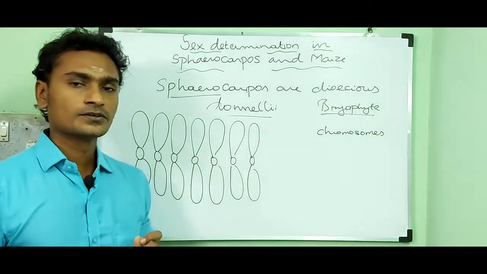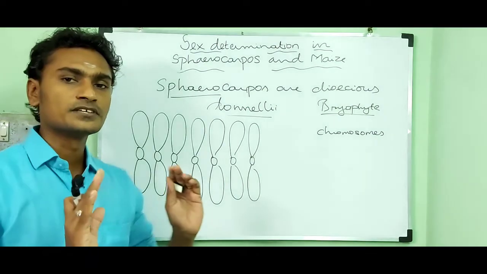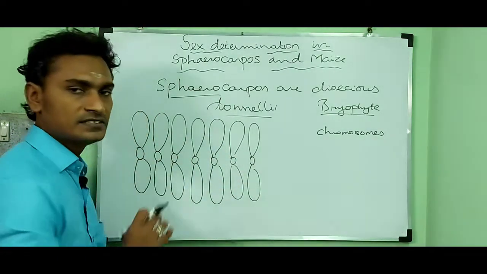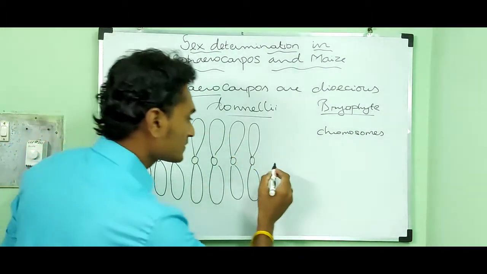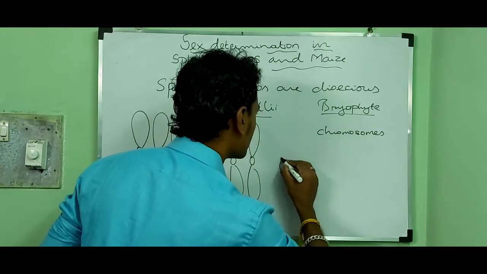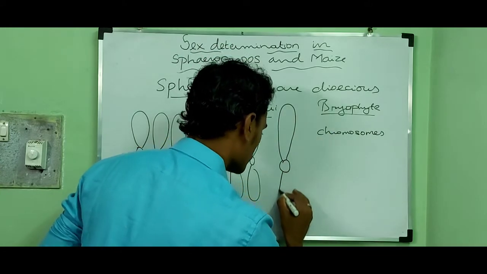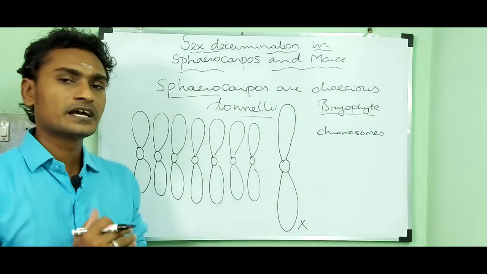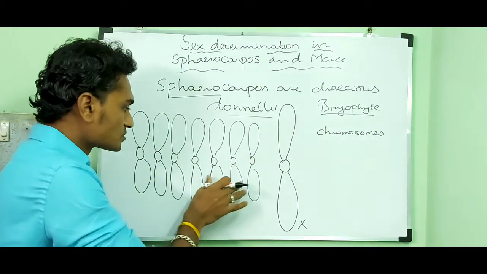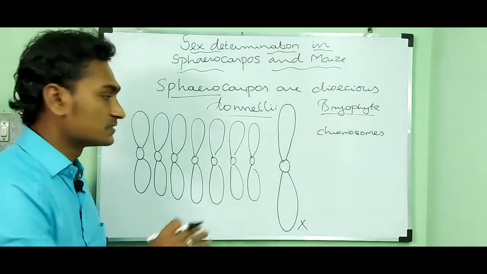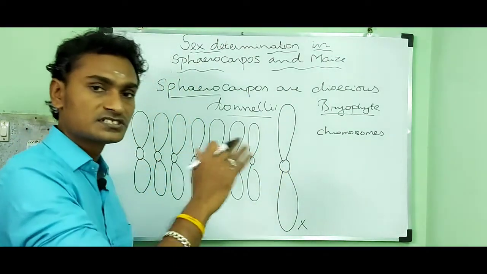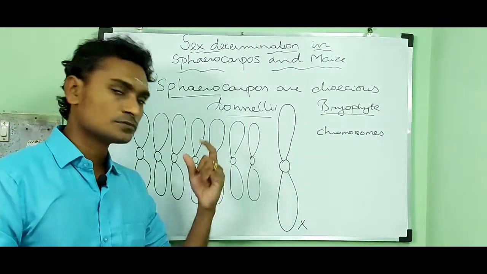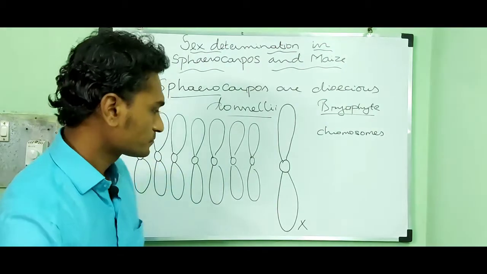Okay. So, consider it is a female gametophyte. 7 autosomes are similar in size and shape, but the 8th chromosome is larger in size when compared to the other 7 autosomes. So, that chromosome is called X chromosome.